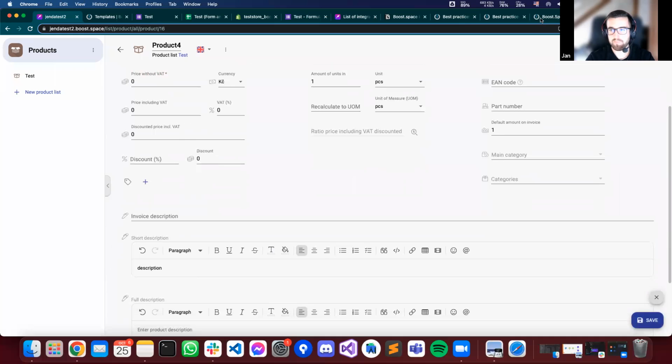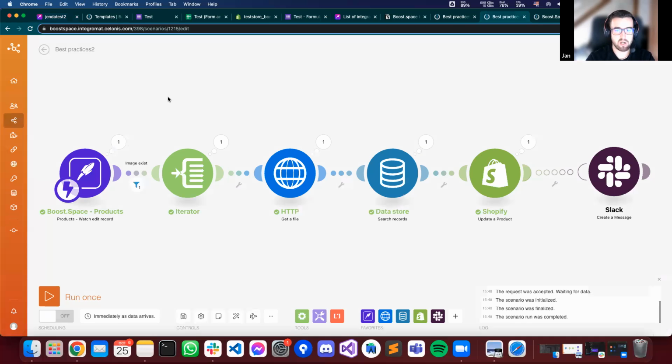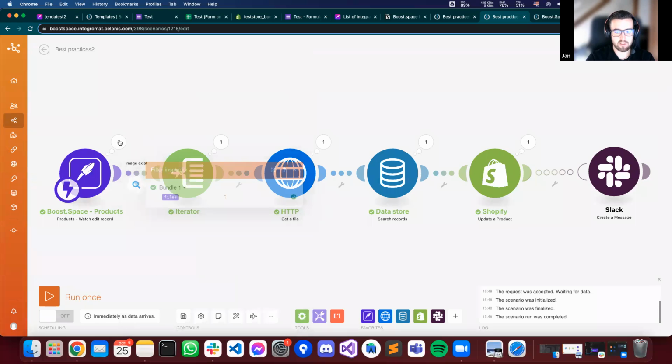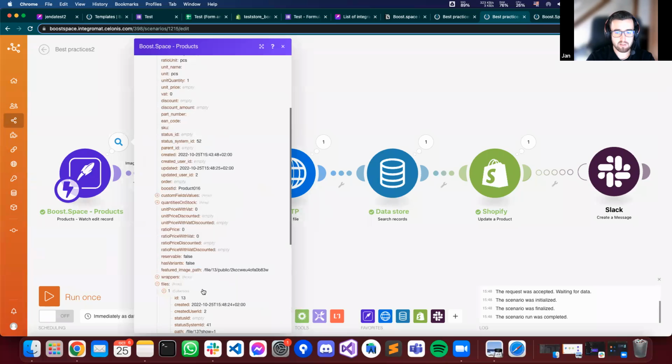Okay. And as you can see, I receive data after I edited the record. So this is the whole entity as usual. The condition is completed because the file really exists. As you can see, files are in arrays.